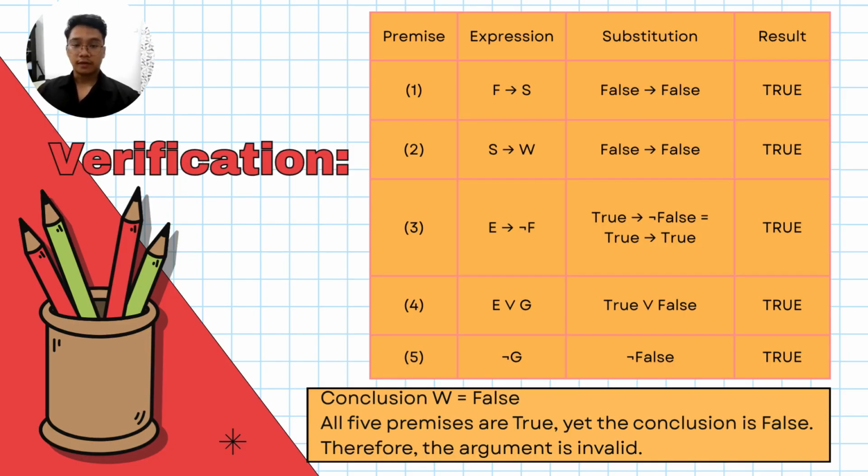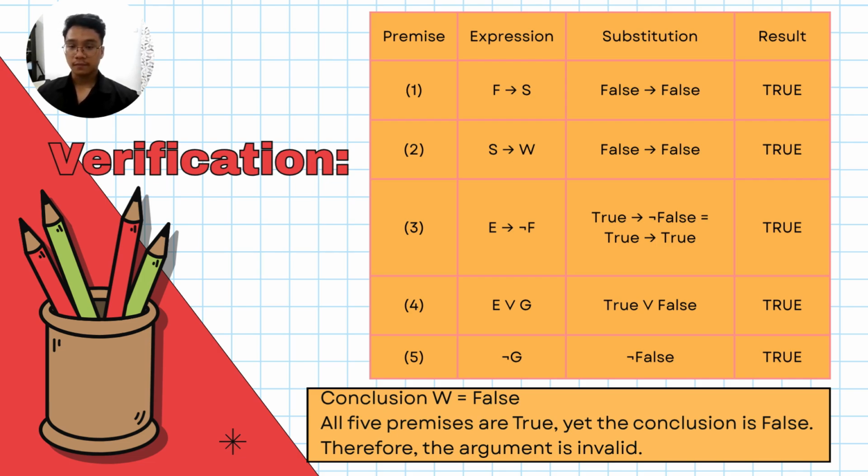Alright, now we are moving to the final step, which is verification. From the table, premise 1, expression F implies S. Substitution, false implies false, and the result is true. Premise 2, expression S implies W, substitution false implies false, and the result is true.